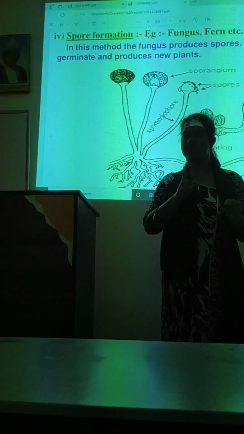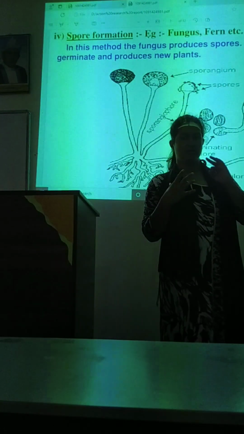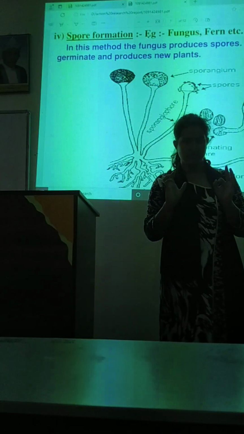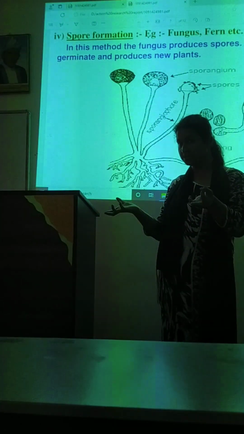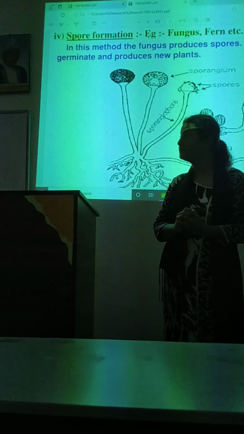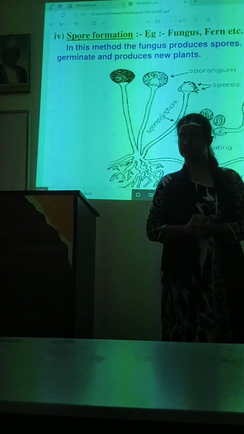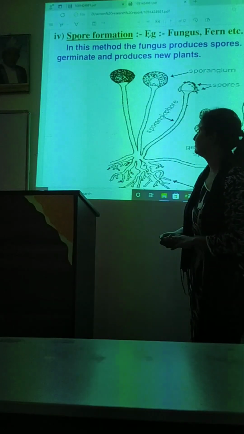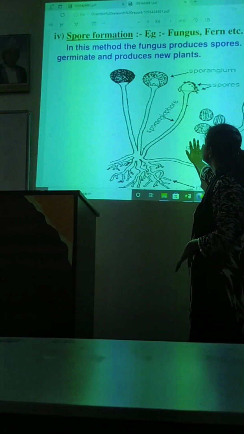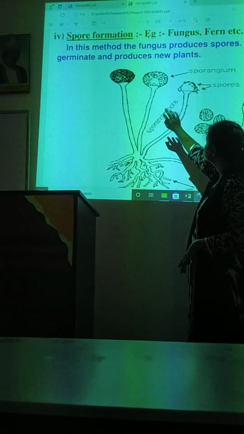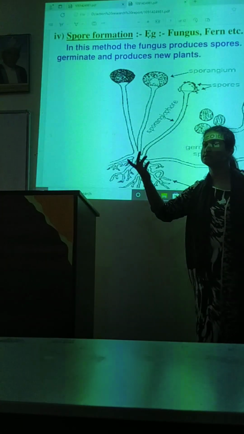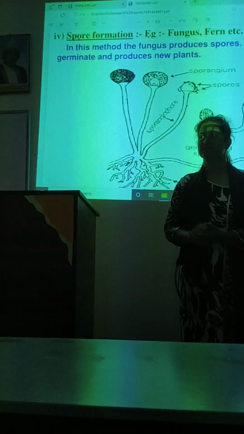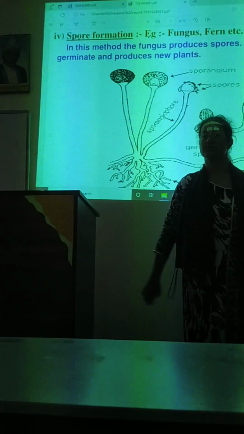Budding is when the daughter cell gets detached from the mother cell, and when the mother cell produces two or more detached daughter cells, it is called budding. Then we have seen fragmentation. Algae, we call that fragmentation. Then we saw spore formation. How does spore formation occur? The method where fungus produces spores, the spores then germinate and produce new plants, right? So that's it for the class, and I hope you all have understood.